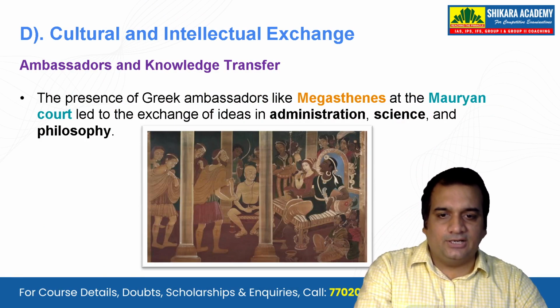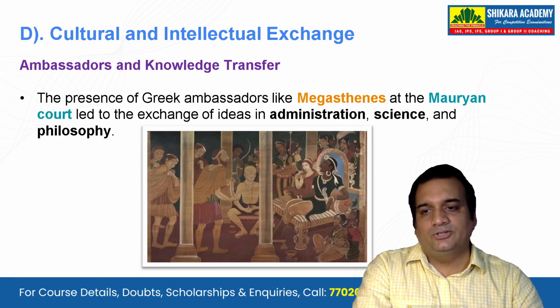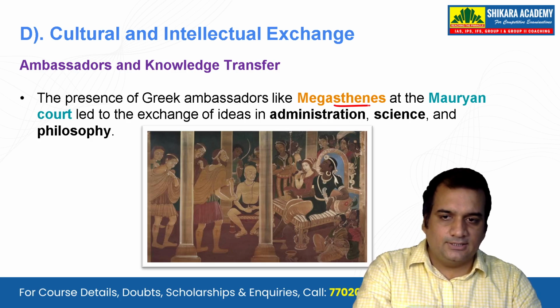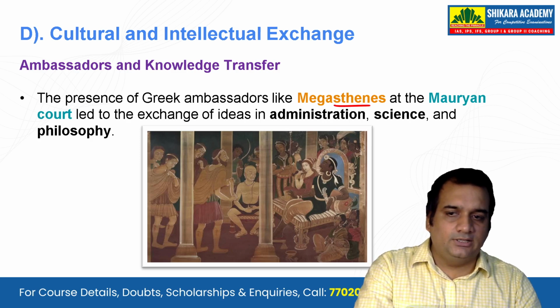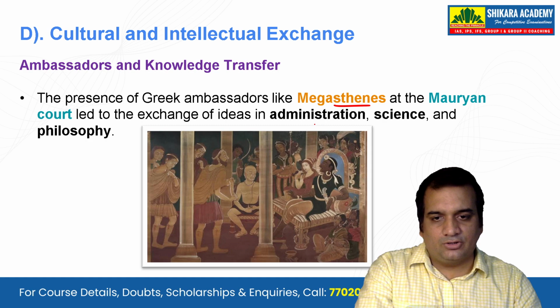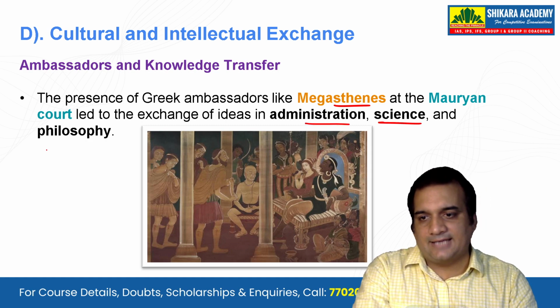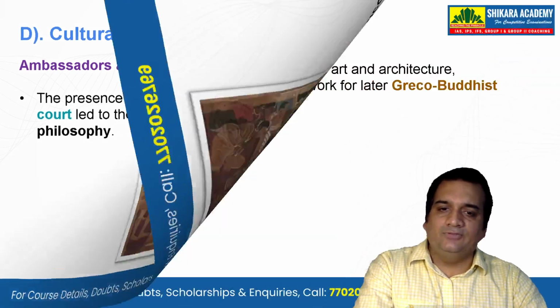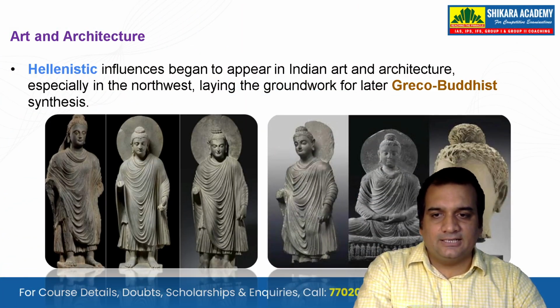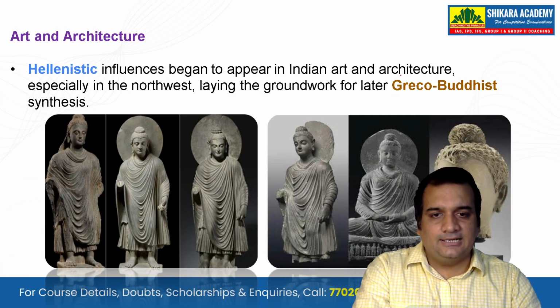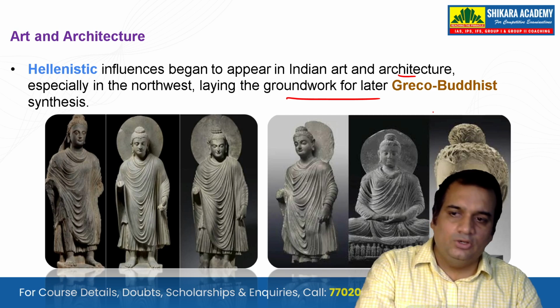Let's see the cultural and intellectual exchanges that happened. We already discussed that Greek ambassadors like Megasthenes at the Mauryan court led to the exchange of ideas in administration, science and philosophy. And we also see that Hellenistic influence began to appear in Indian art and architecture, especially in the northwest, laying the groundwork for the later Greco-Buddhist synthesis.